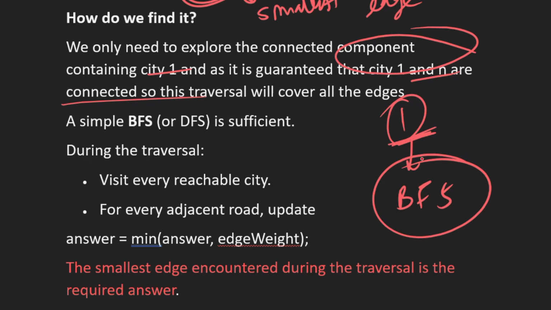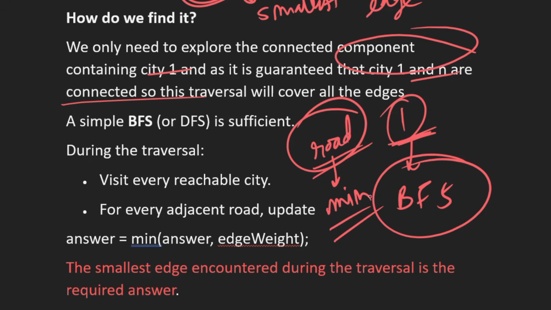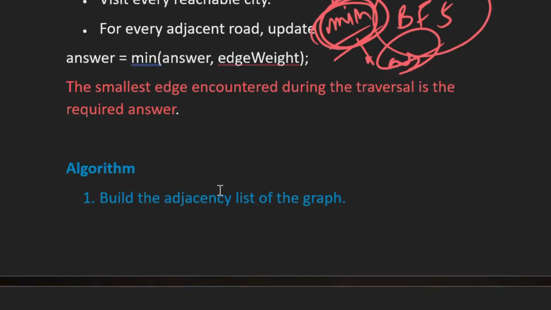And while traversing the cities, we'll visit every city that we can reach, and then we'll take every road distance, and then we take the minimum among all the road distances. So the minimum one will be our answer, or the smallest edge that we find during the traversal is our required answer.